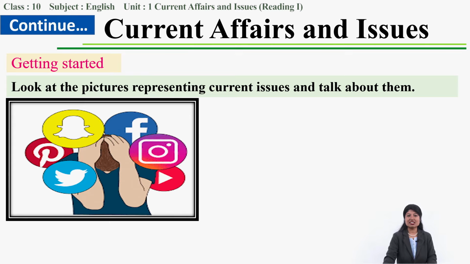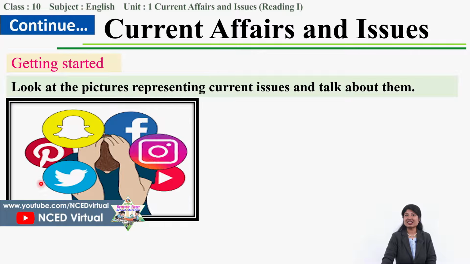Okay, what do you see in this third picture? Yes, a person is putting hands on his or her head and dozing off, right? You are very familiar with these symbols, right?